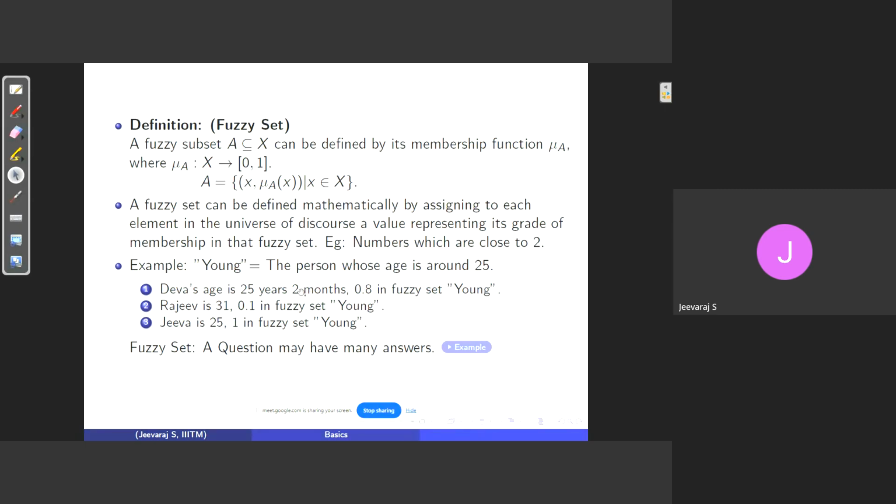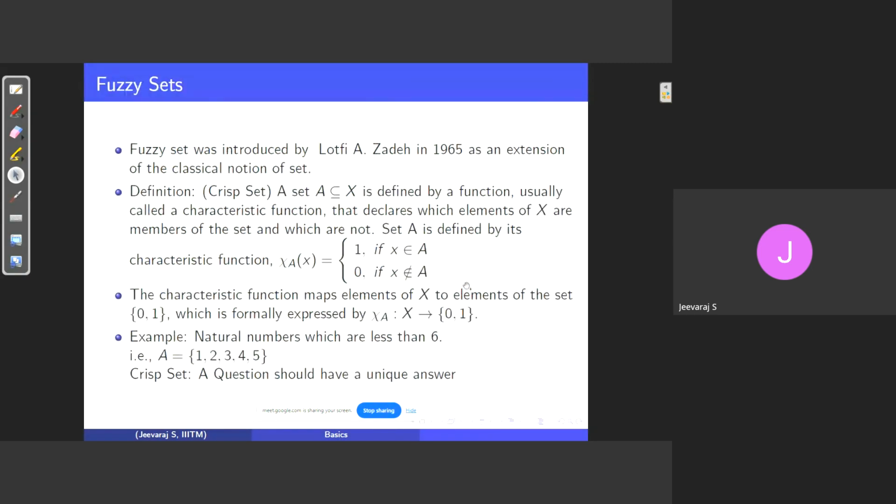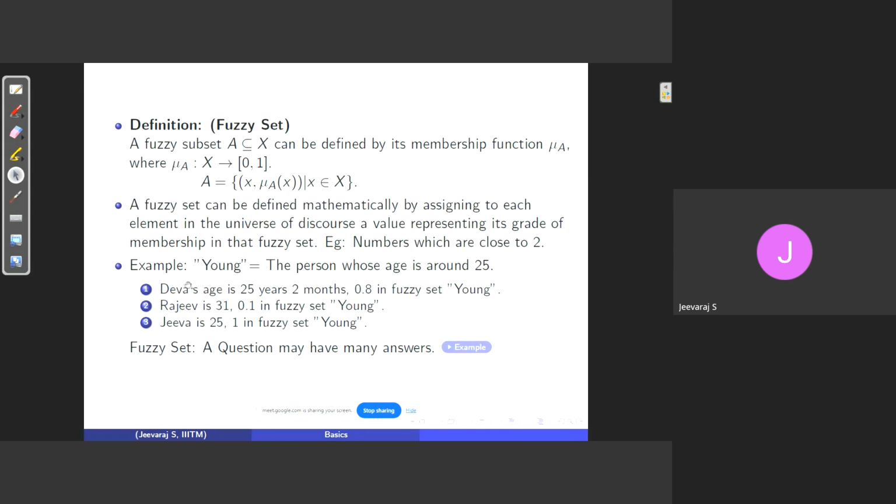How much does it satisfy the condition of being in the set? In the case of classical sets, in the previous example, consider the number 3: it satisfies the condition of being in the set of natural numbers less than 6, 100% satisfying the condition. But what is the case here? Deva satisfies the condition of being in the set young about 80%.